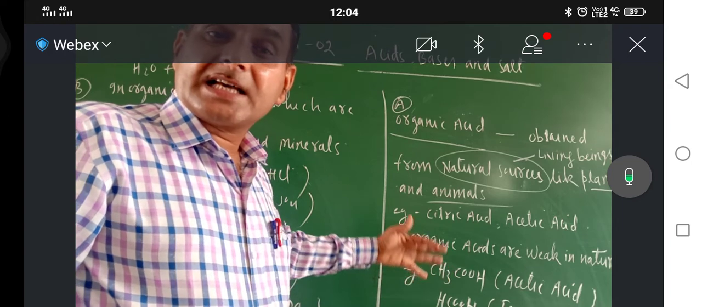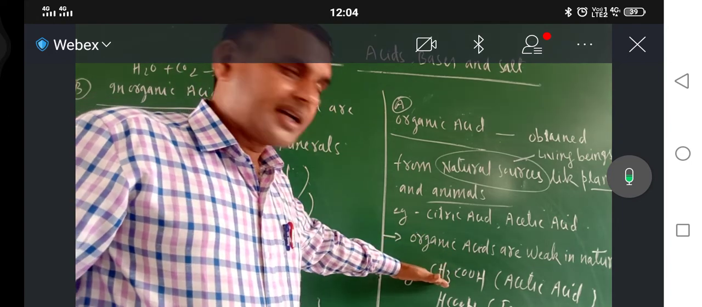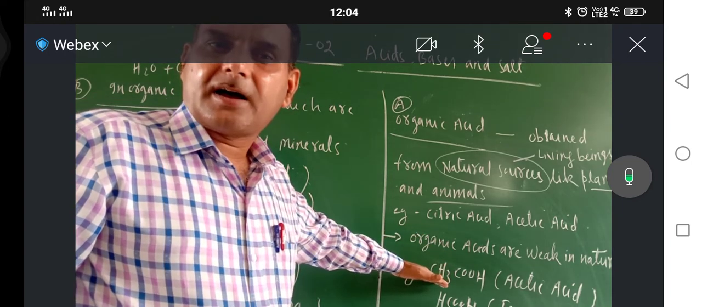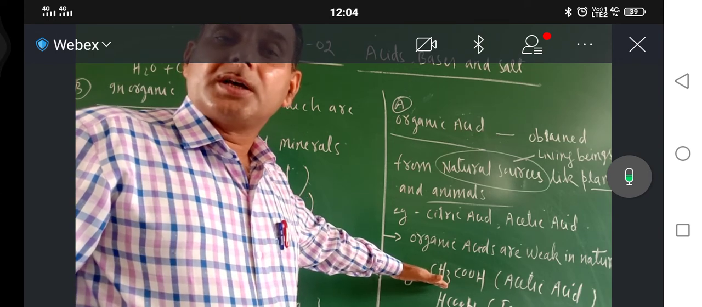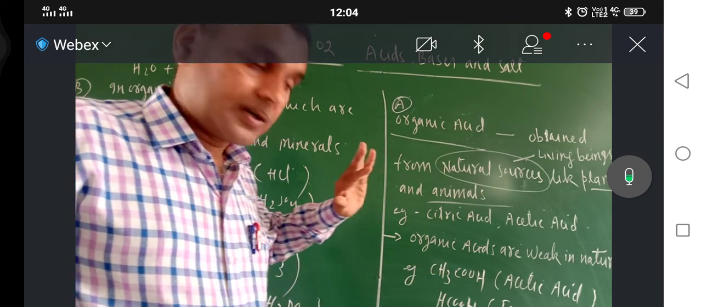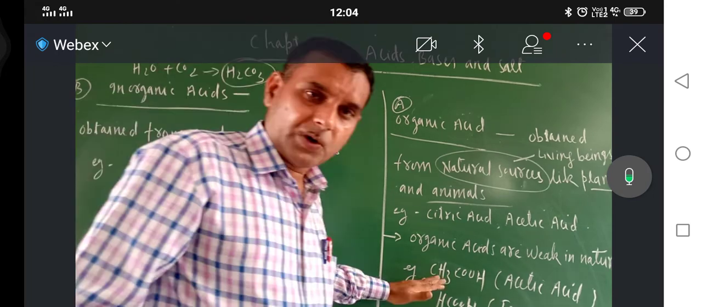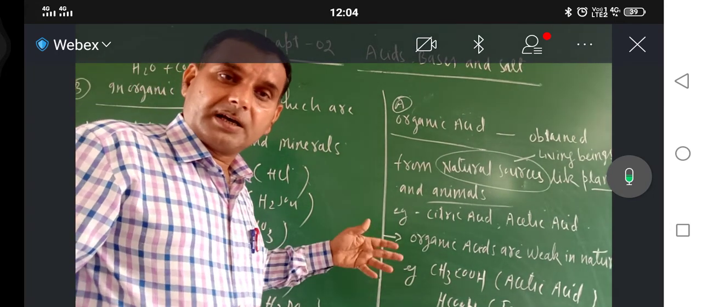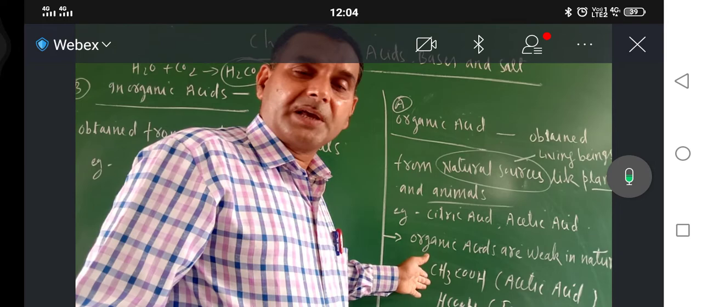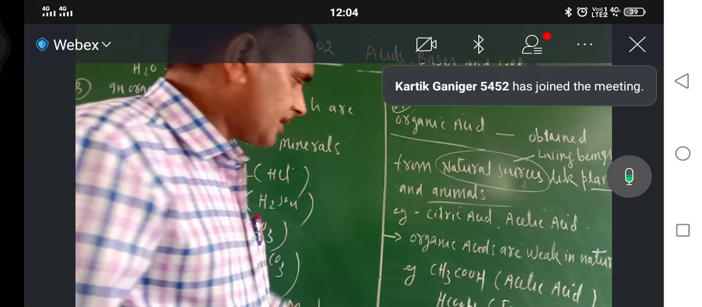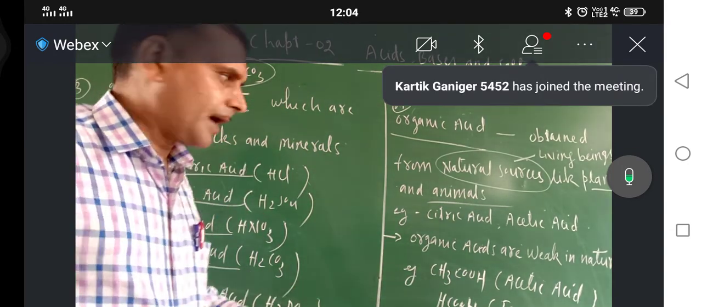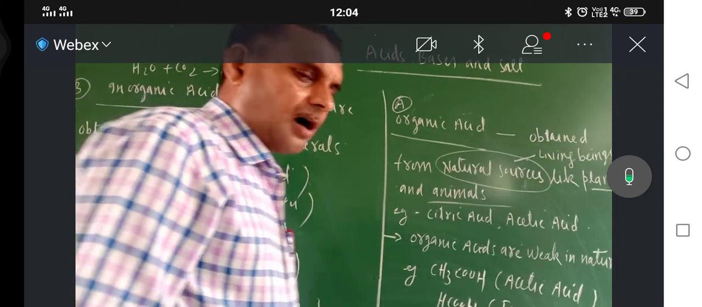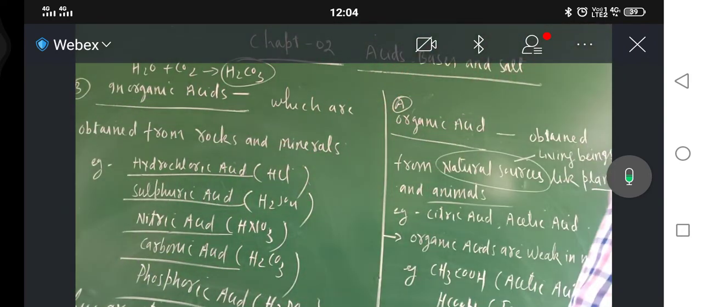In seventh class science, I taught you acetic acid. You might have heard about vinegar. This is used in houses. Correct or not? Mothers use it for making pickles or some other food items. So this is all about the different types of acids.